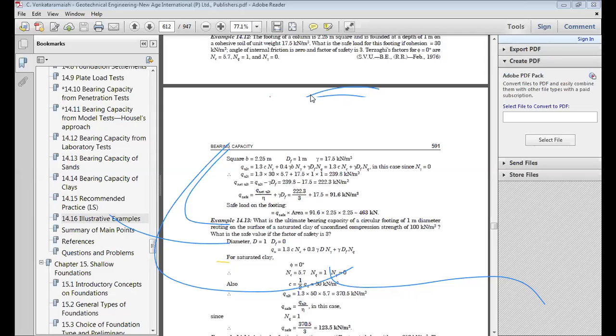So in the next class, I will start with extracting bearing capacity from the plate load test, cone penetration test, and the standard penetration test, and the settlement criteria. I am going to finish this course within 2 classes. If anything is left, then you can do it as self-study. I will send you the PDF so you can go through that. But we'll do another 2 classes at the most.